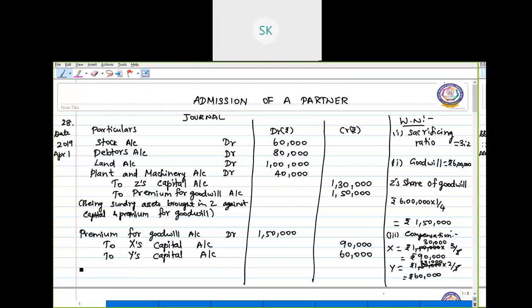And the narration for this is: being the premium for goodwill credited to the sacrificing partners in their sacrificing ratio, which is 3:2.